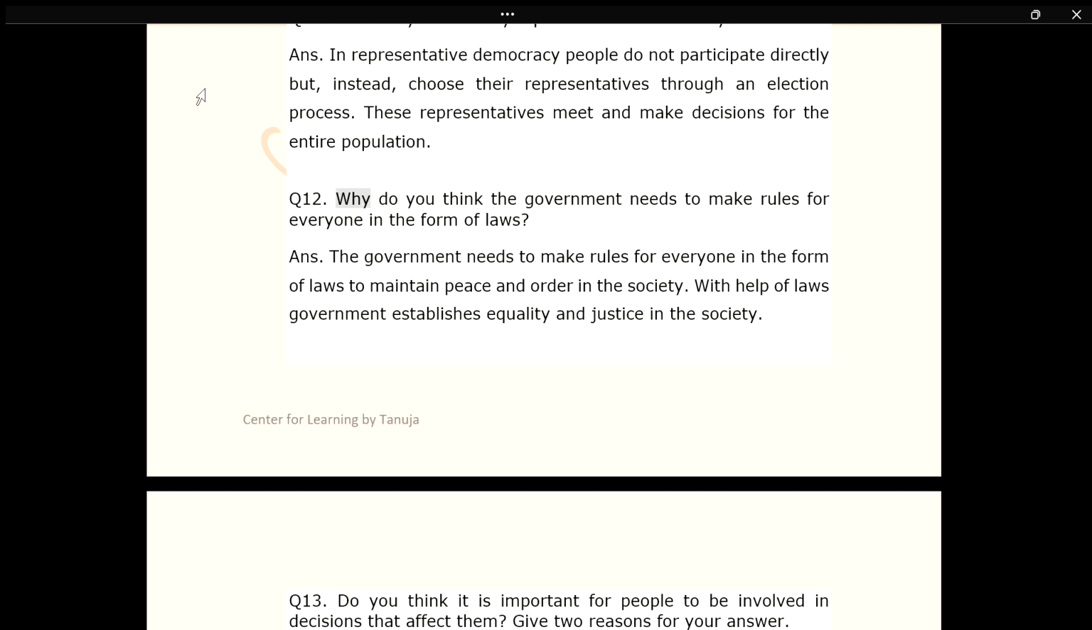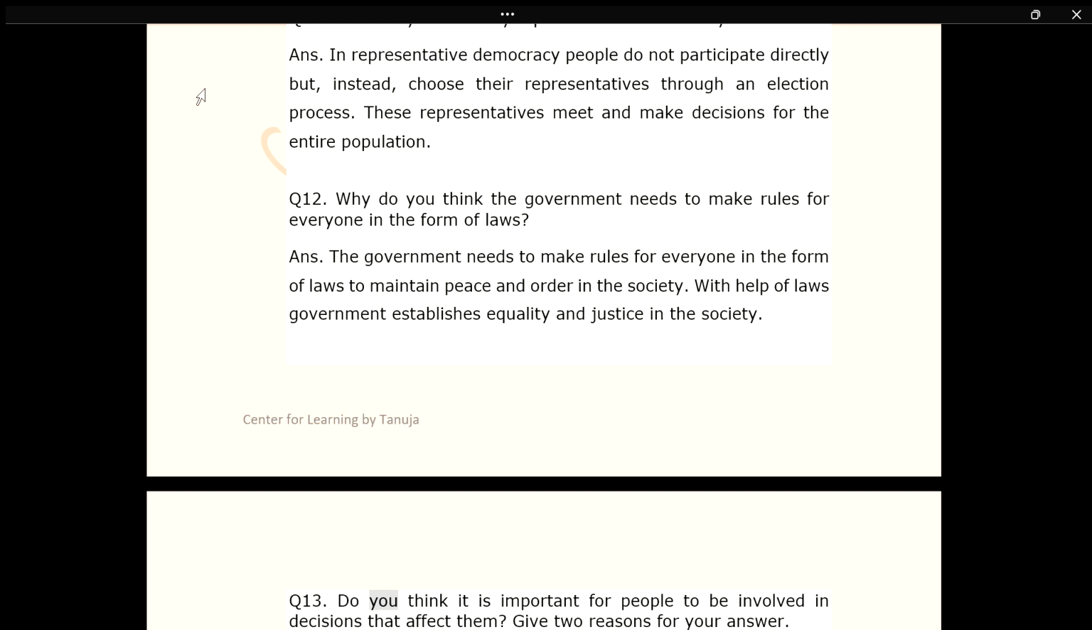Q12. Why do you think the government needs to make rules for everyone in the form of laws? Ans. The government needs to make rules for everyone in the form of laws to maintain peace and order in the society. With help of laws, government establishes equality and justice in the society.